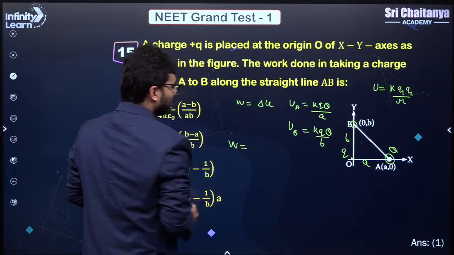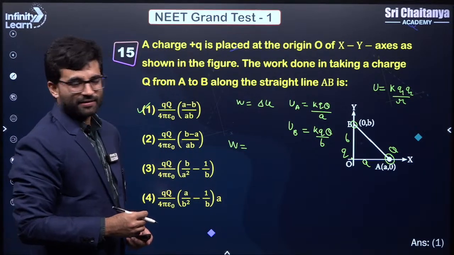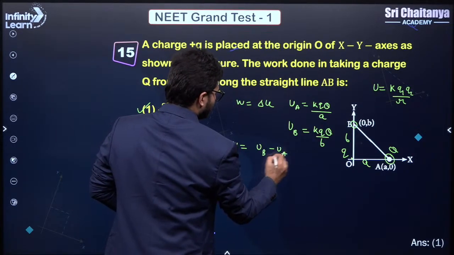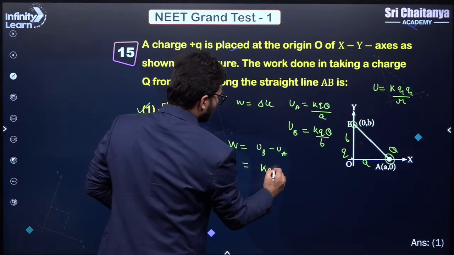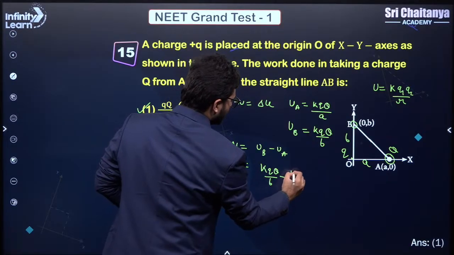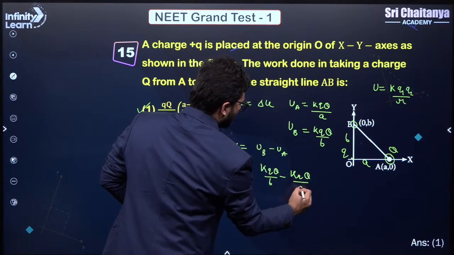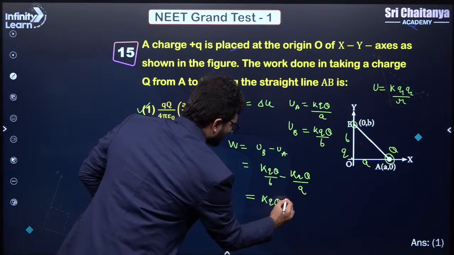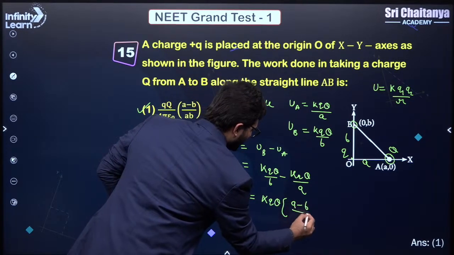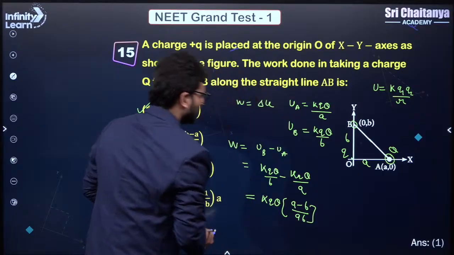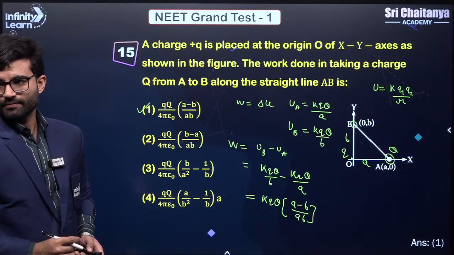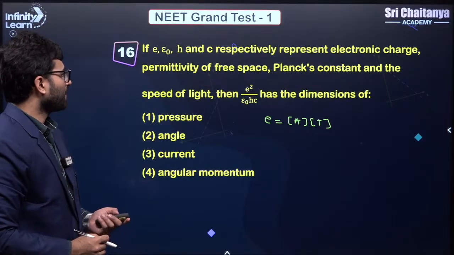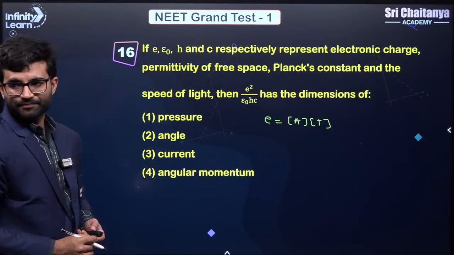You have to try to do basic maths, right? UB minus UA we are doing, right? Final minus initial. So K small q capital Q by B minus K small q capital Q by A. Now you take this common, what will you get? A minus B you will get, right? Understood? Right. So let us see.